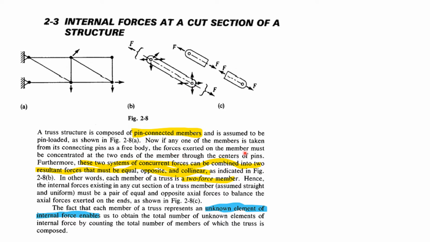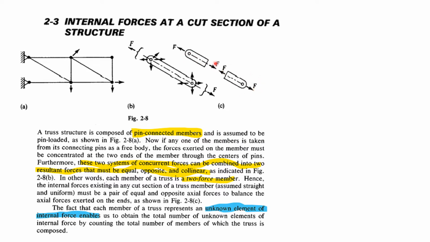The forces exerted on the member must be concentrated at the two ends of the member through the centers of pins. Furthermore, these two systems of concurrent forces can be combined into a resultant force, and the two resultants must be equal and opposite and collinear. This can be represented by a resultant force, and this also could be represented by a resultant force. These two must be equal, opposite, and collinear.